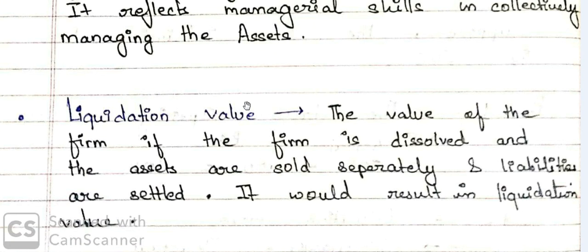So we have completed LOS A, which was a little lengthy LOS. It took us a lot of time. But LOS B was fairly simple, because it had just two definitions that we had to learn. We understood LOS A, we did an example, and we also understood LOS B, the going concern value and the liquidation value. In the next video, we will be covering LOS C and LOS D.